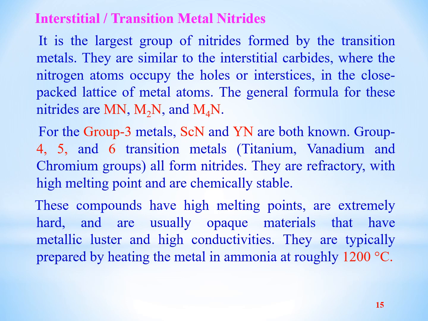These interstitial nitrides are refractory, meaning they are stable at very high temperature, have high melting points and are chemically stable.